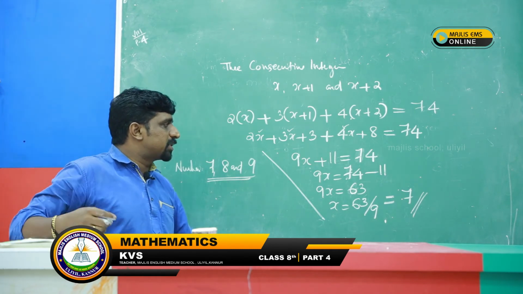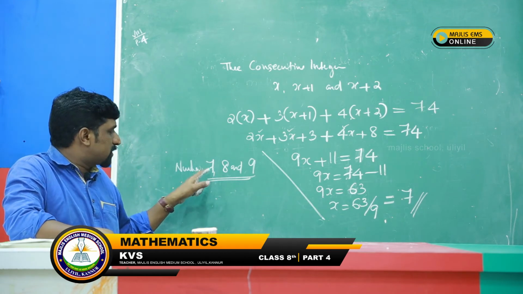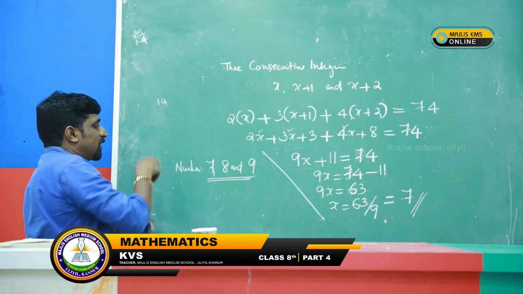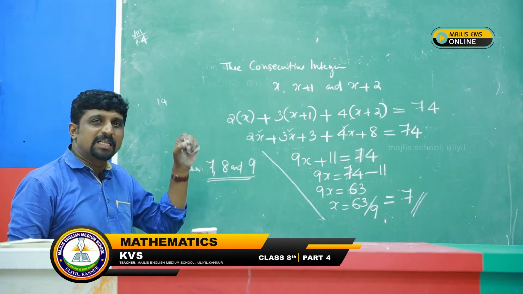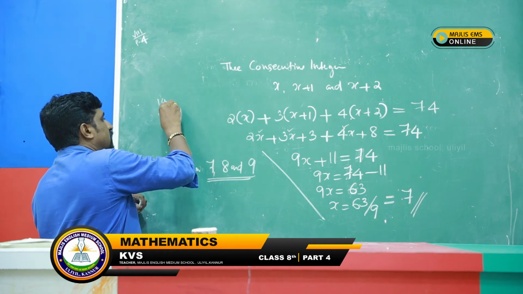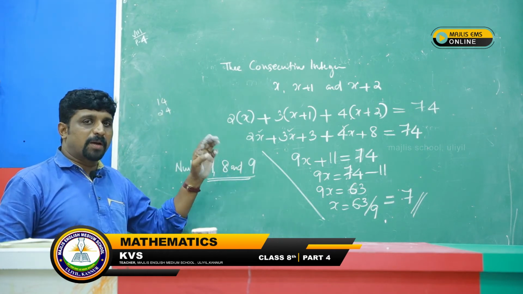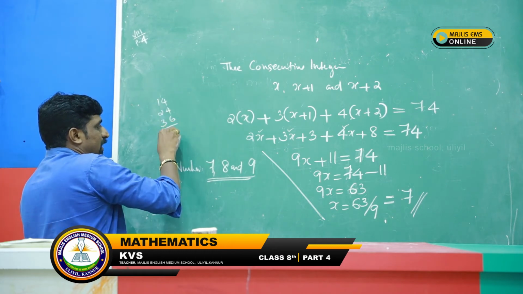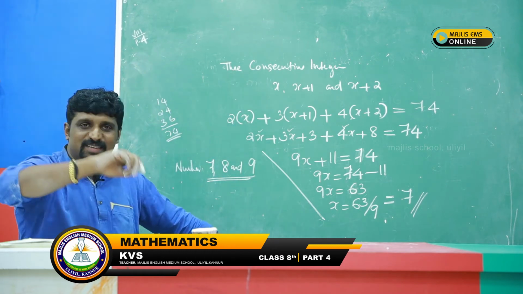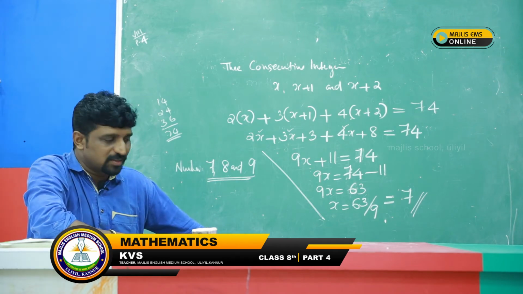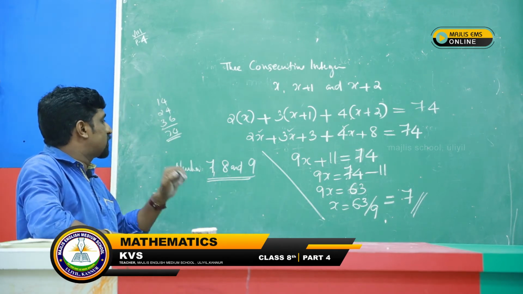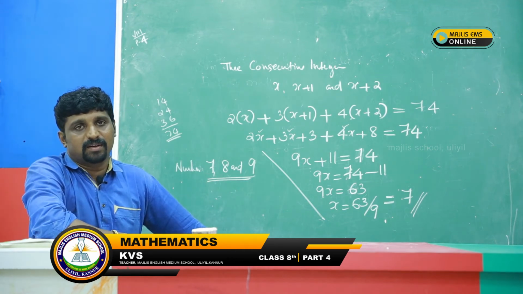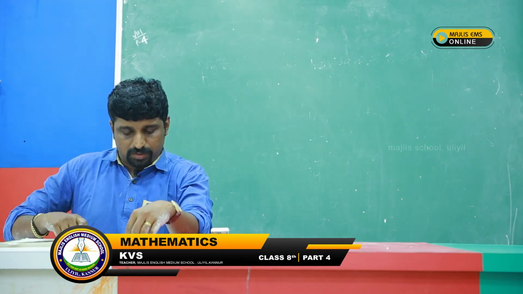Yes, we can check whether the answer is correct or not. The first number is multiplied by 2, that is 14. The second number is multiplied by 3, 3 into 8, 24. The third number is multiplied by 4, that is 36. When we add all these, we get 74. The condition is satisfied. Therefore, the numbers are 7, 8 and 9. Okay. The next question.